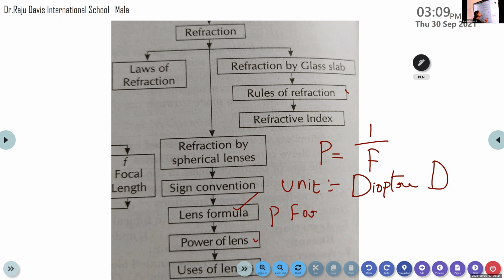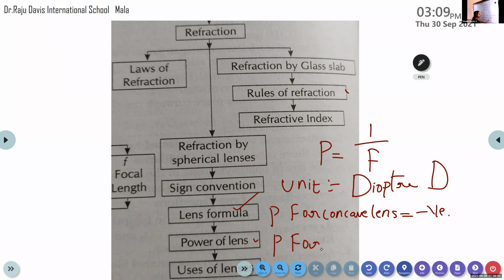Then power of lens P for concave lens is always negative. Power of concave lens is always negative.